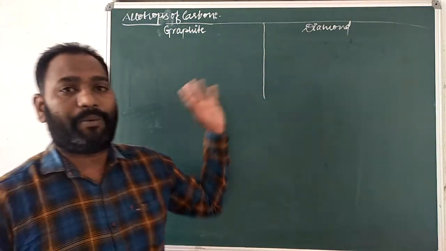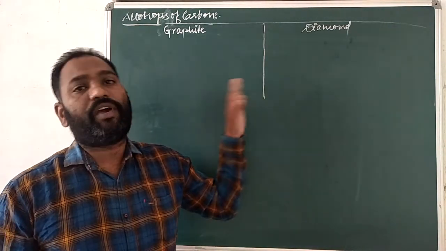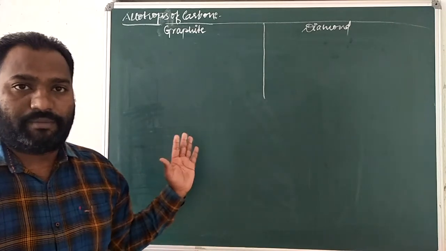But physical properties are different because the arrangement of carbon atoms is not the same in both.